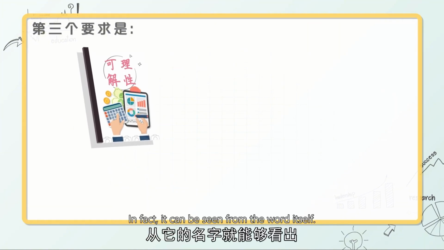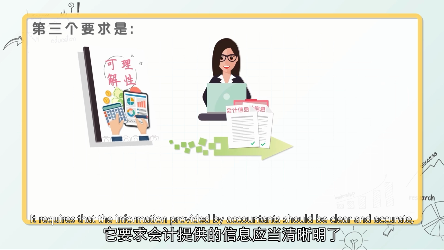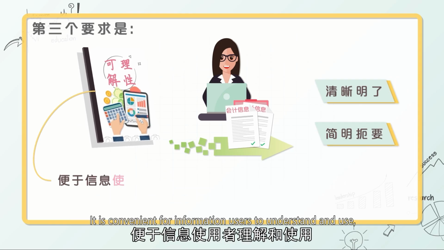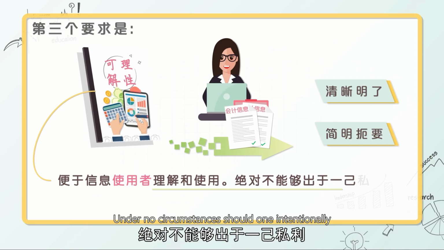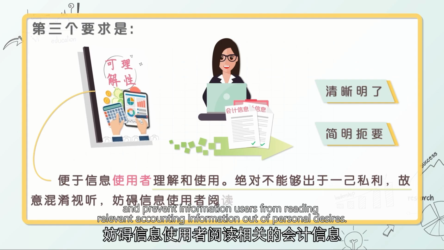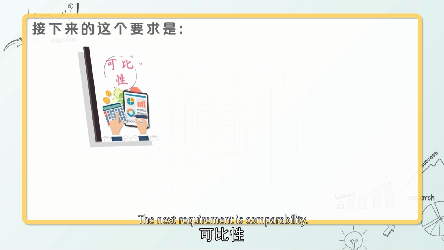The third requirement is understandability. In fact, it can be seen from the word itself. It requires that the information provided by accountants should be clear and accurate, and concise to the point. It is convenient for information users to understand and use. Under no circumstances should one intentionally confuse the public and prevent information users from reading relevant accounting information out of personal desires.